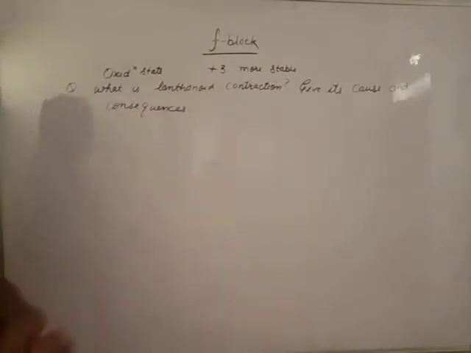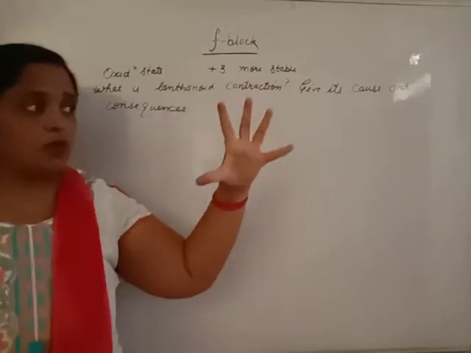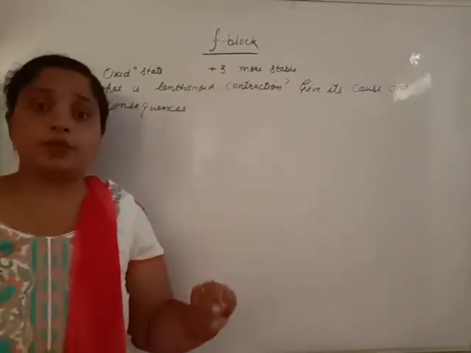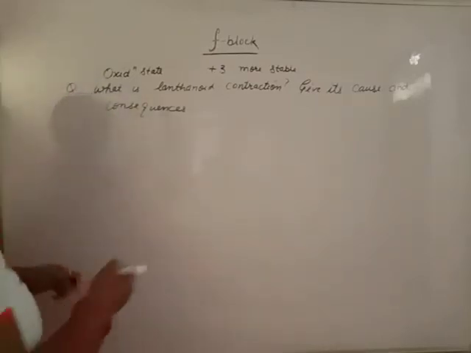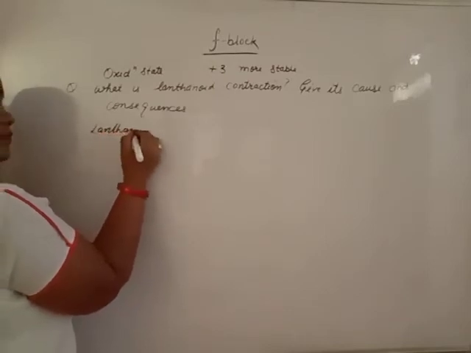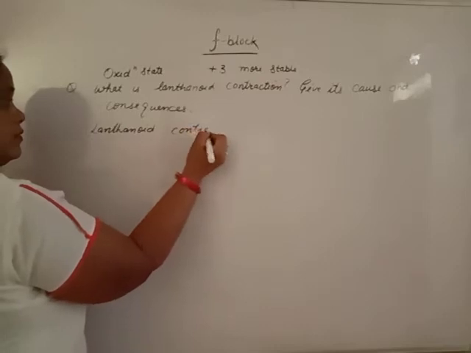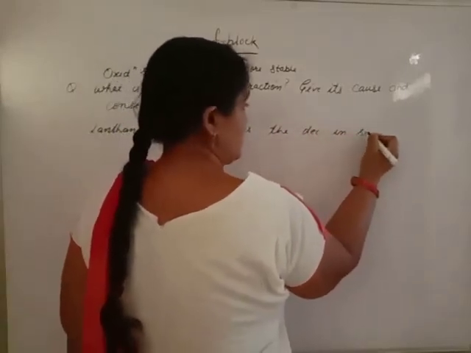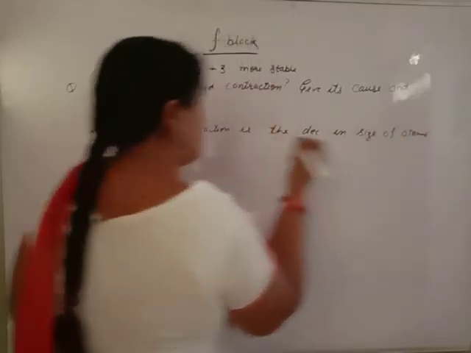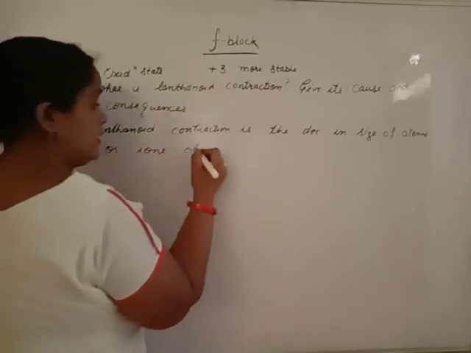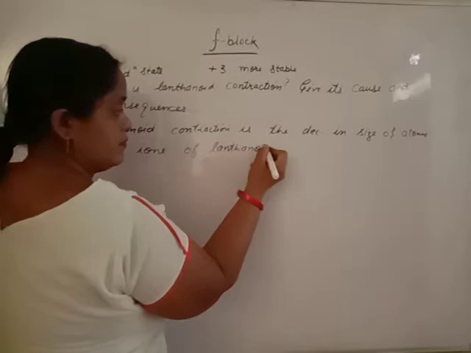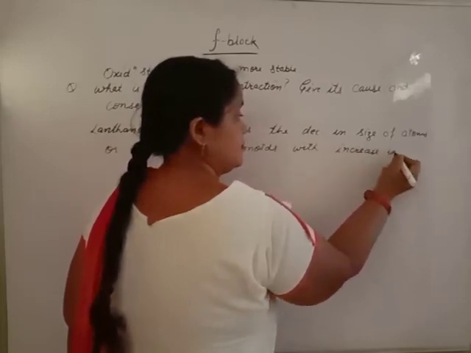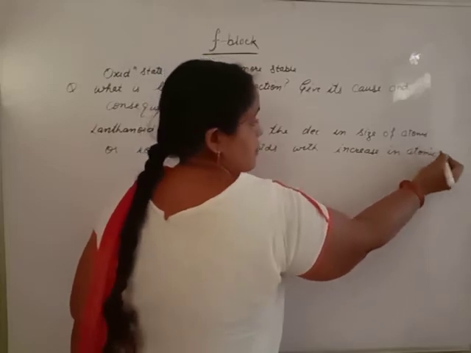Contraction means decrease. Lanthanoid contraction is the decrease in the size of atoms or ions of lanthanoids with increasing atomic number.